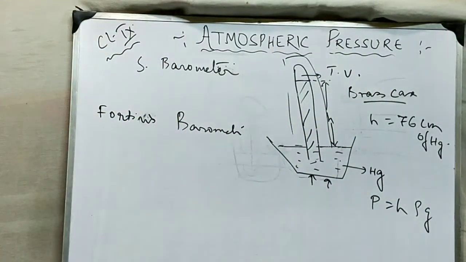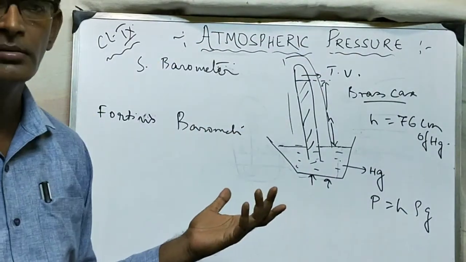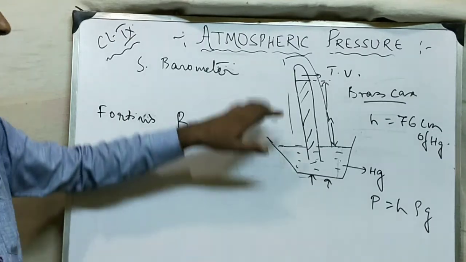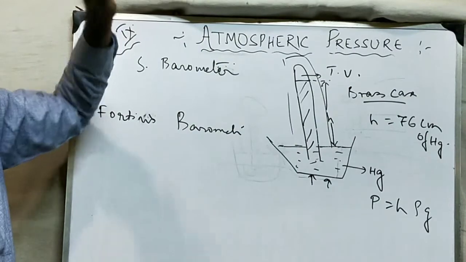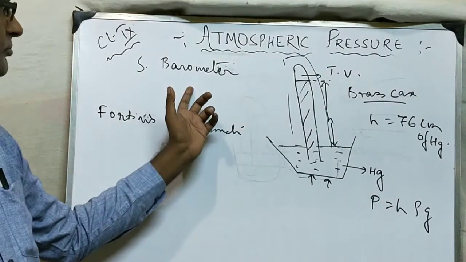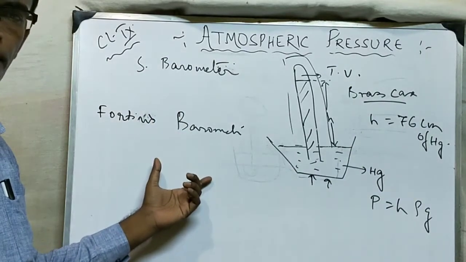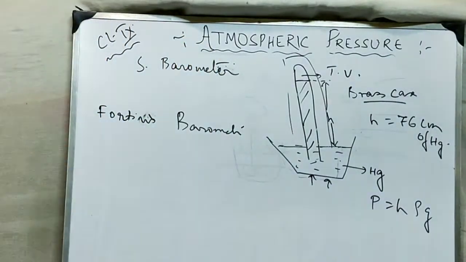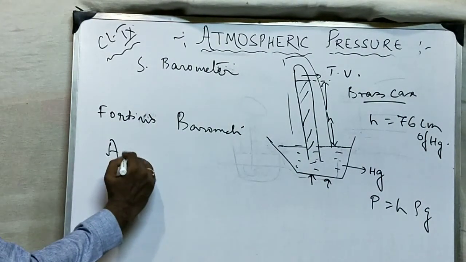अच्छा, and as it is enclosed, covered, so it is portable. We can carry it from place to place. Okay, so these are the problems of barometer. The problems of simple barometer are removed in the case of Fortin's. ठीक. Now there is one more type of barometer, that is called the